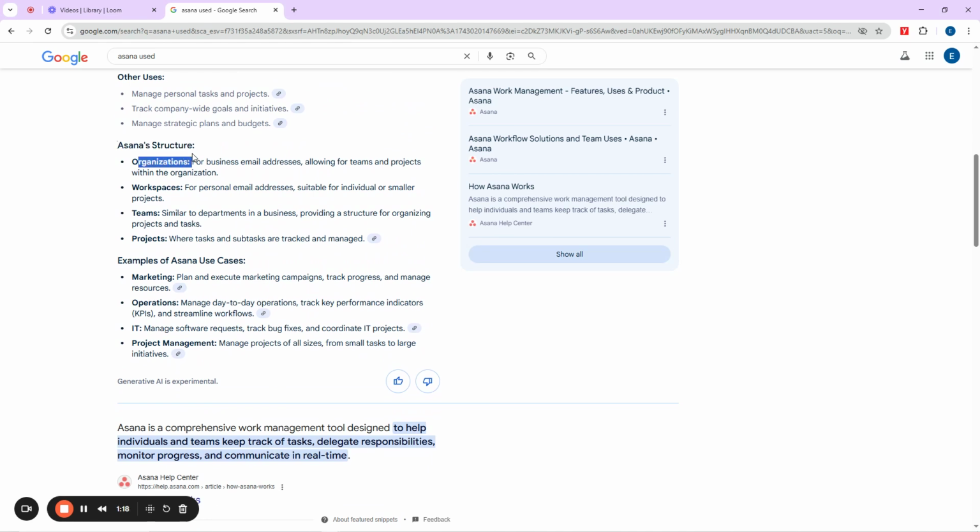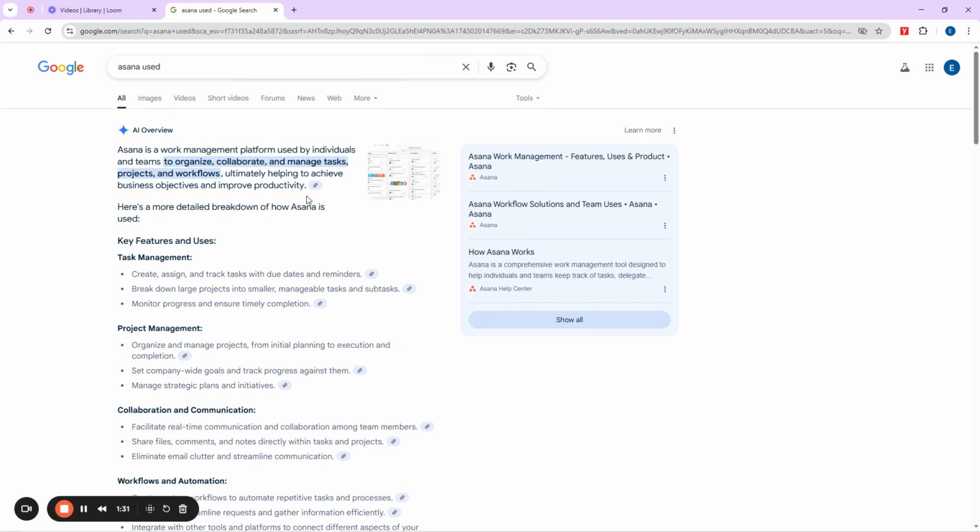So you have organizations, then you have your workspaces, and then you have your teams, and then your projects. Okay? So like the other tools, Asana also allows you to work with templates, existing templates that you can actually use to tailor your stuff the way you want it to look. Okay? So that is just the way it is.